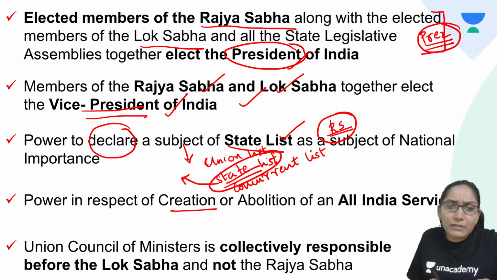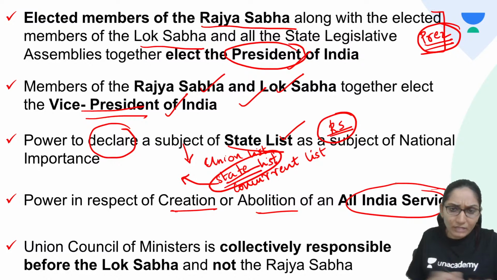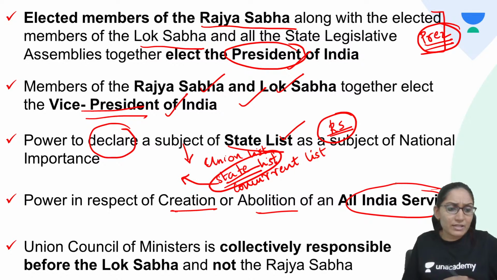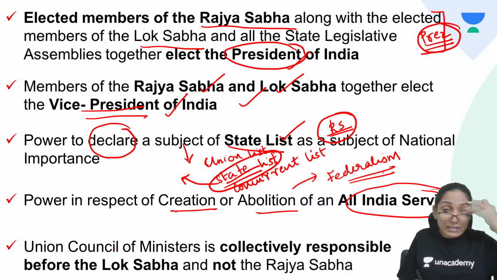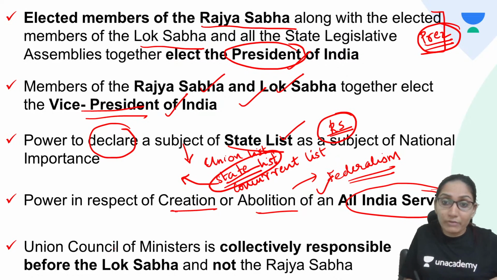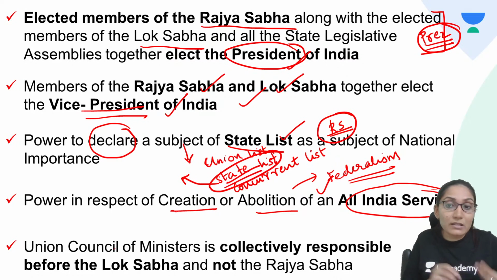Power in respect of creation or abolition of all India service also lies with the Rajya Sabha. So, Rajya Sabha can create or abolish an all India service. That is also important. You can remember it this way because all India service is related to the federalism of the country, center-state relationship. Rajya Sabha is also an important component of federalism, in protecting federalism, because it's a council of states. It represents the state governments.